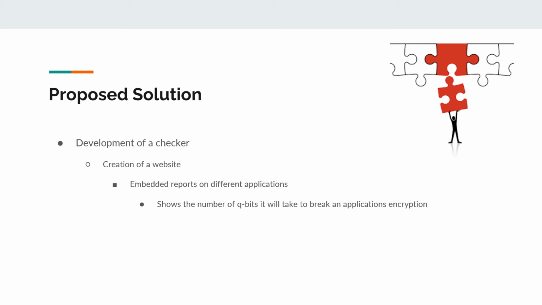Our plan is for this tool to be in the form of a website where we can pick an application. Once picked, you will be sent to that application's page, where you can then find its viability against quantum computers.